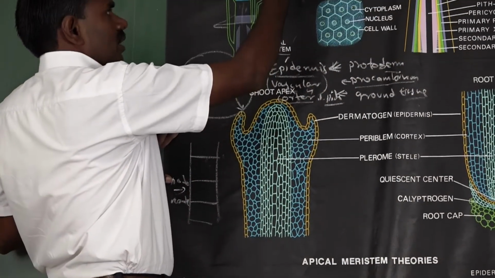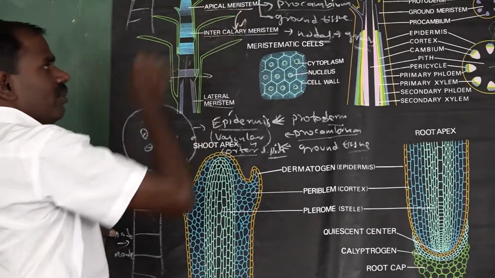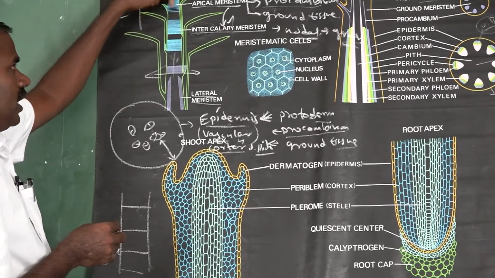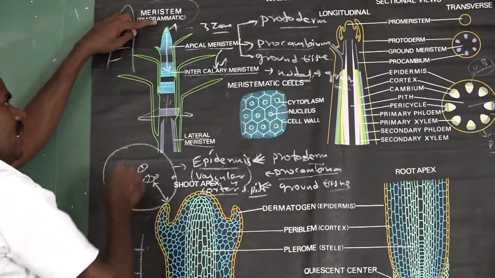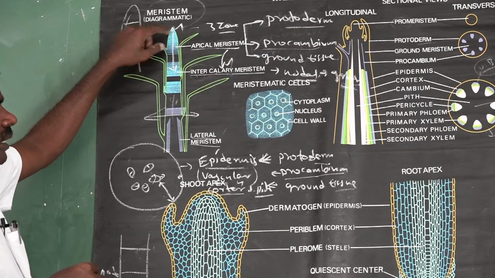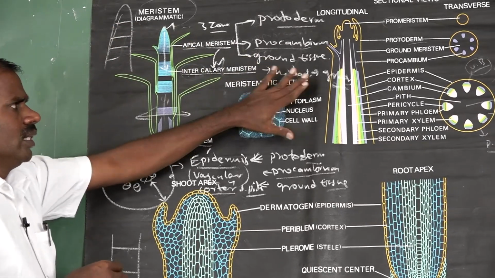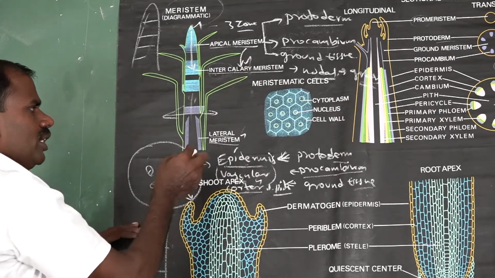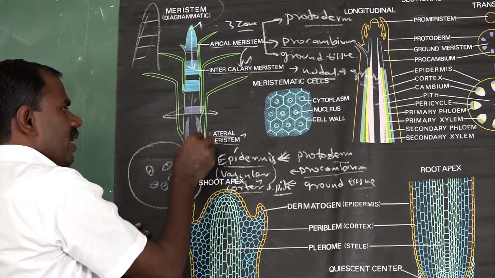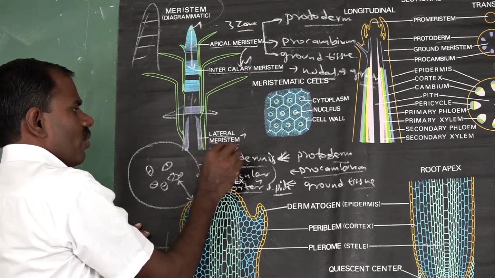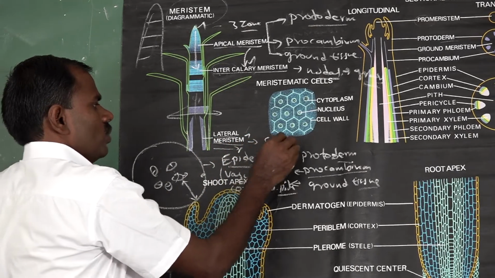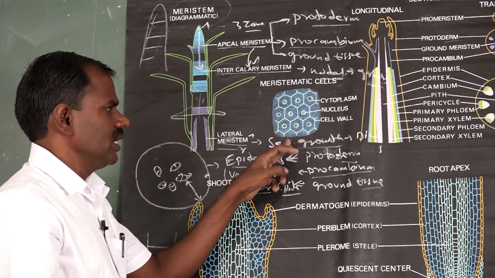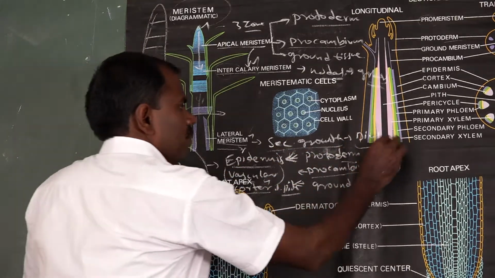These intercalary meristems are derived from the apical meristematic zone. They are found only in monocots, for example grasses. And the third one is lateral meristem. The lateral meristem divides by anticlinal and periclinal division and is involved in secondary growth, which develops in the dicot stem.